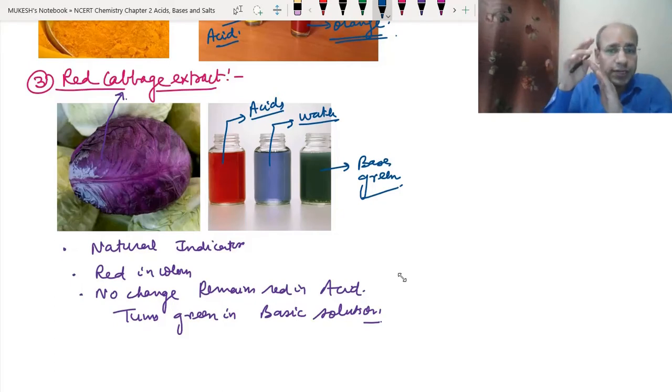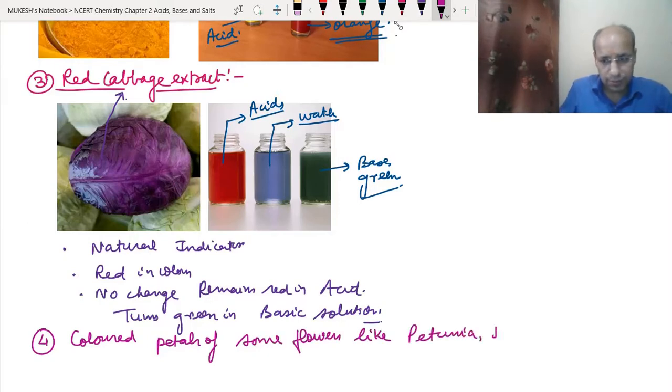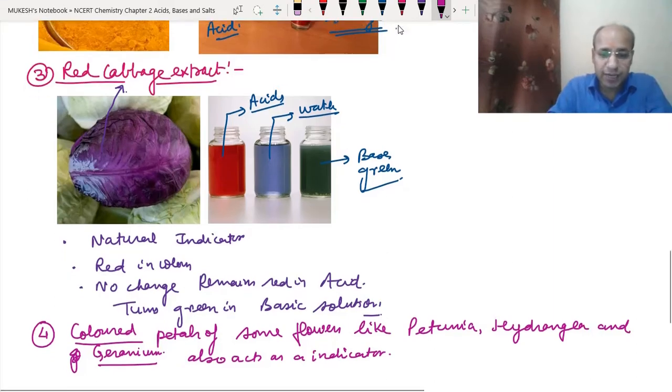So now the next thing. Next is the colored petals. Fourth is colored petals of some flowers like petunia, hydrangea, and geranium. So they also act as an indicator.